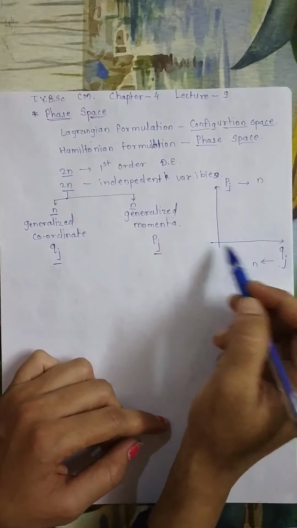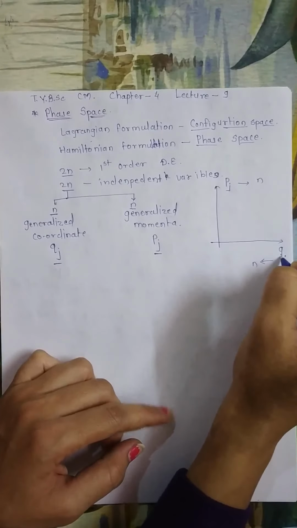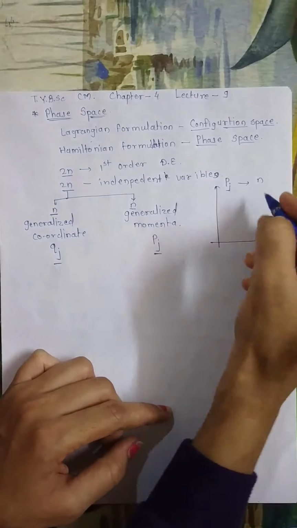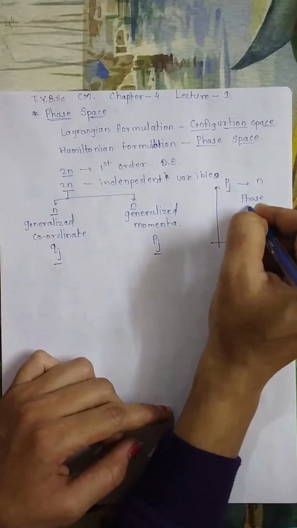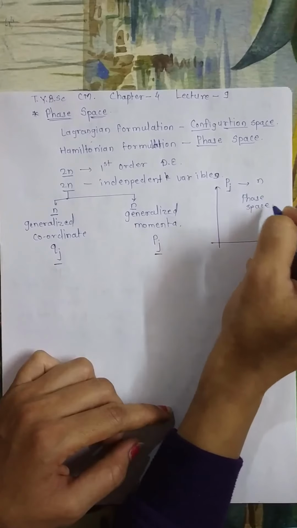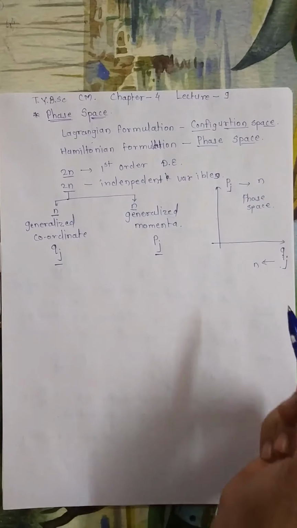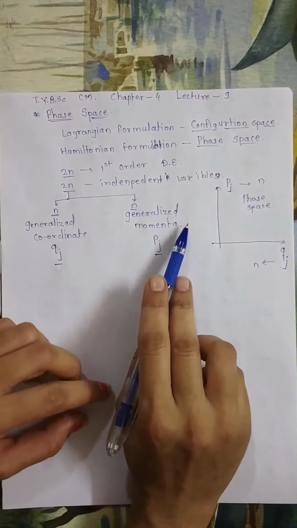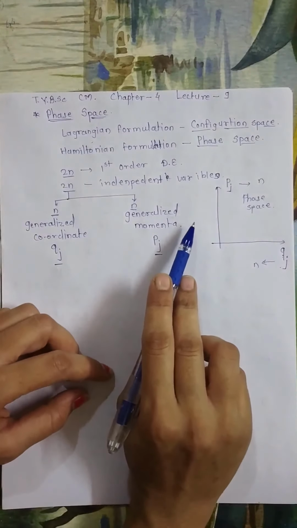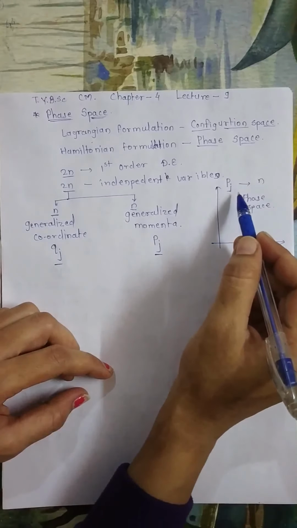This space, which is formed by the position or generalized coordinates and generalized momenta, is known as phase space. Phase space is a concept of a space formed by the generalized coordinates and generalized momenta. So a phase space describes n generalized coordinates and n generalized momenta.